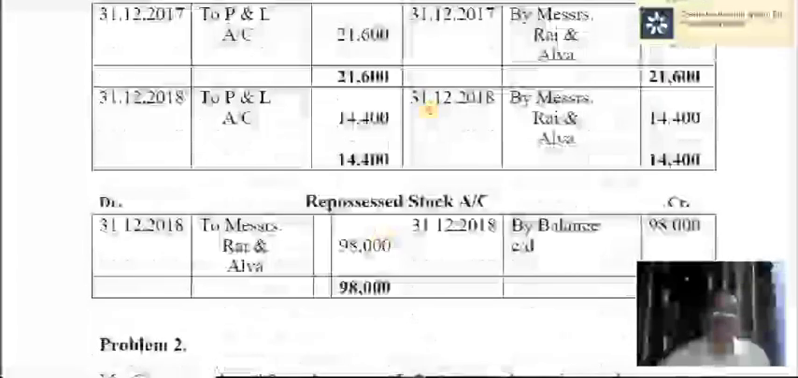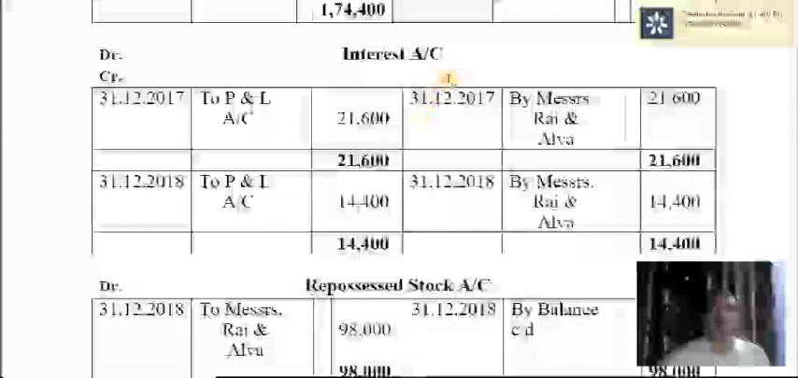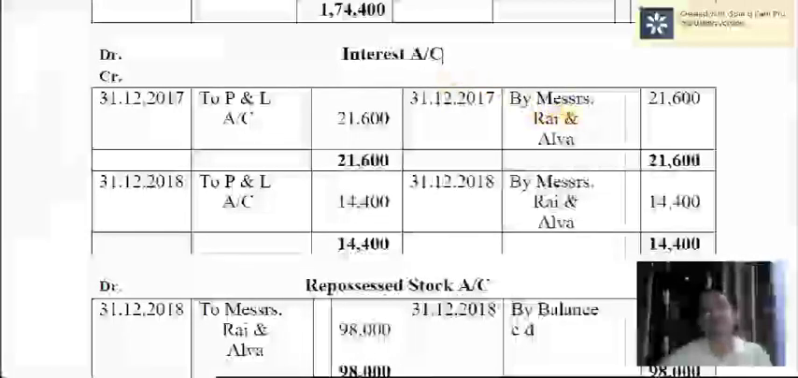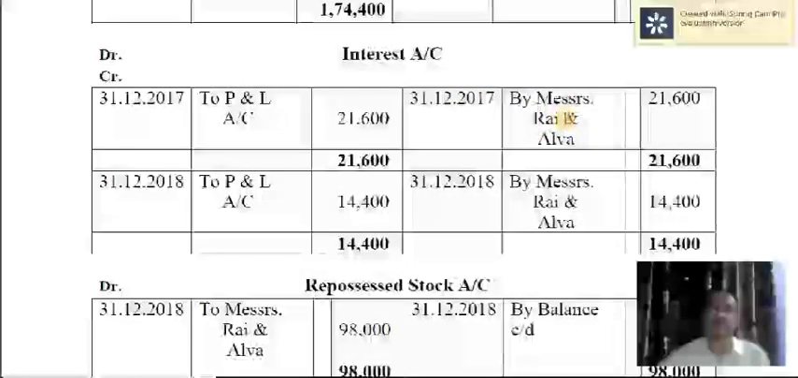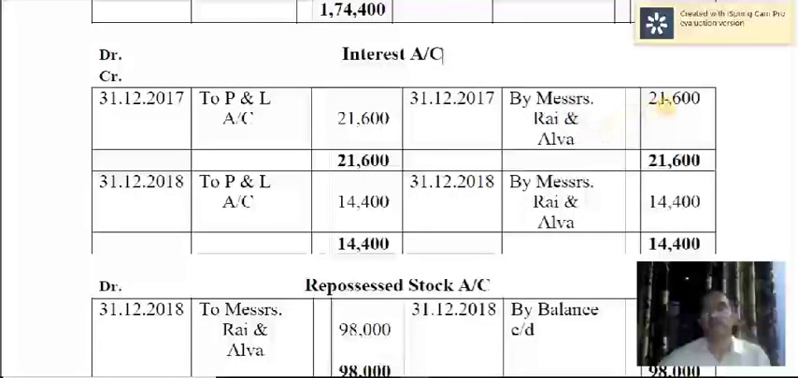Then interest, very simple. Here interest is credited and it is due from Messrs. Rai and Alva. Therefore, it is credited here. Interest account is credited. Interest account is an income here. Interest is an income to the hire vendors due from hire purchasers. Hire purchasers account is debited and interest account is credited. Then this is a nominal account. This should be closed at the end of the year, so it is transferred to profit and loss account. Thereby interest account is closed for 2017.